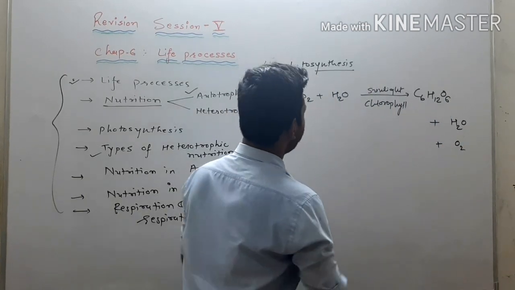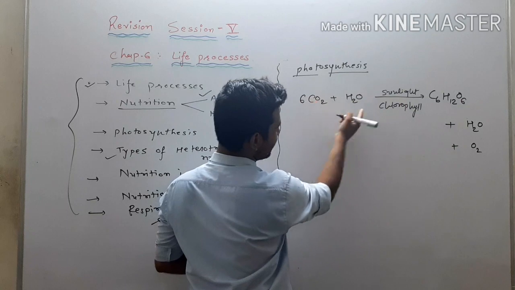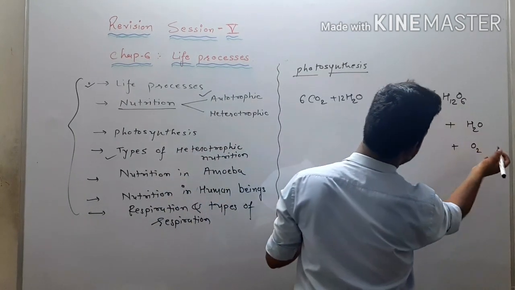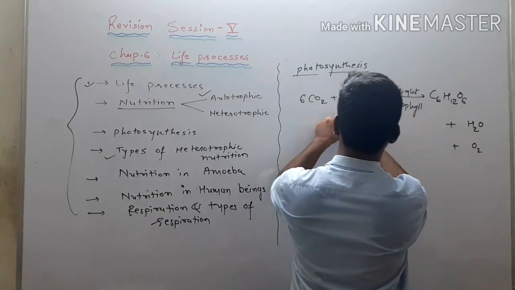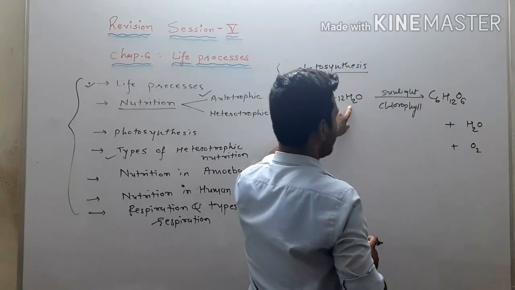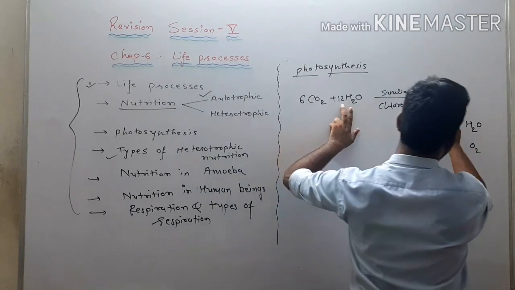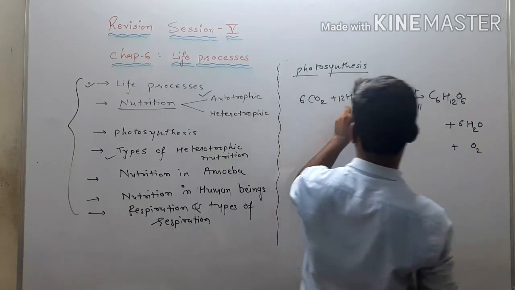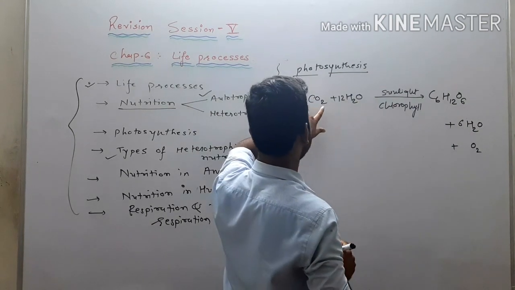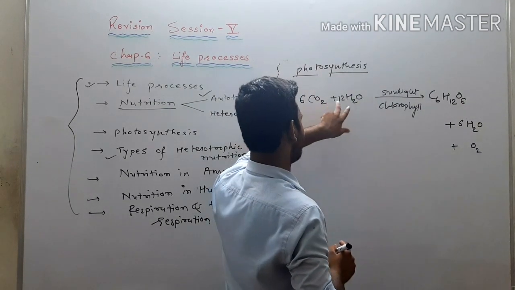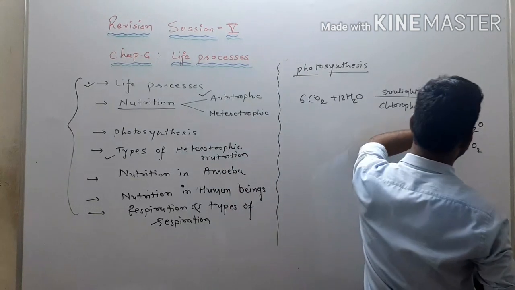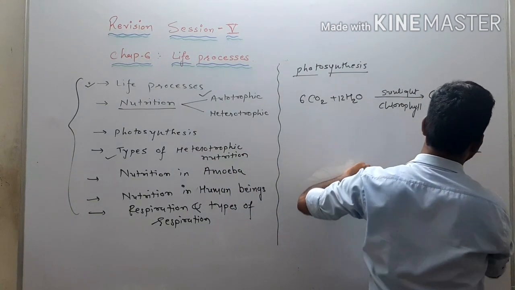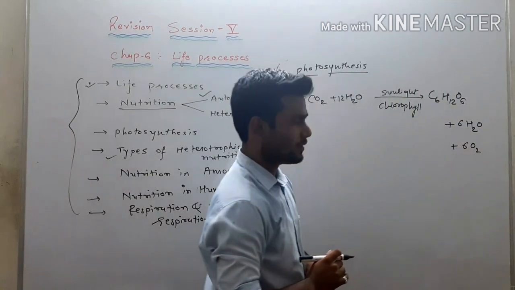Now let's try to balance it. C6H12O6: here we have 12 hydrogen, so we require 6 water on the left. Now check the oxygen: 6 CO2 gives 12 and 6 H2O gives 6, so 18 in total, and on the right 6 in glucose and 12 in 6 O2, so 18. Balanced.